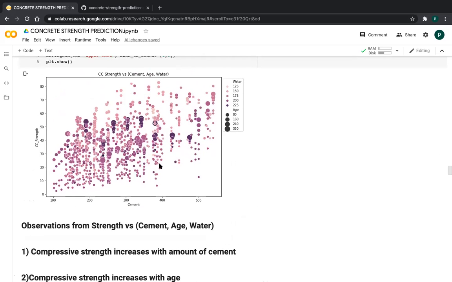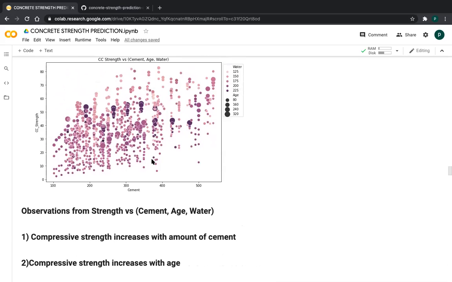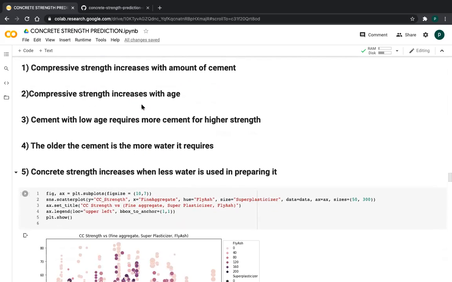Cement with a low age means, so these are the low ages, it gives less strength, so we need more cement. And if the age is more, it means the water content required is also more for better strength. So these are the observations, friends.